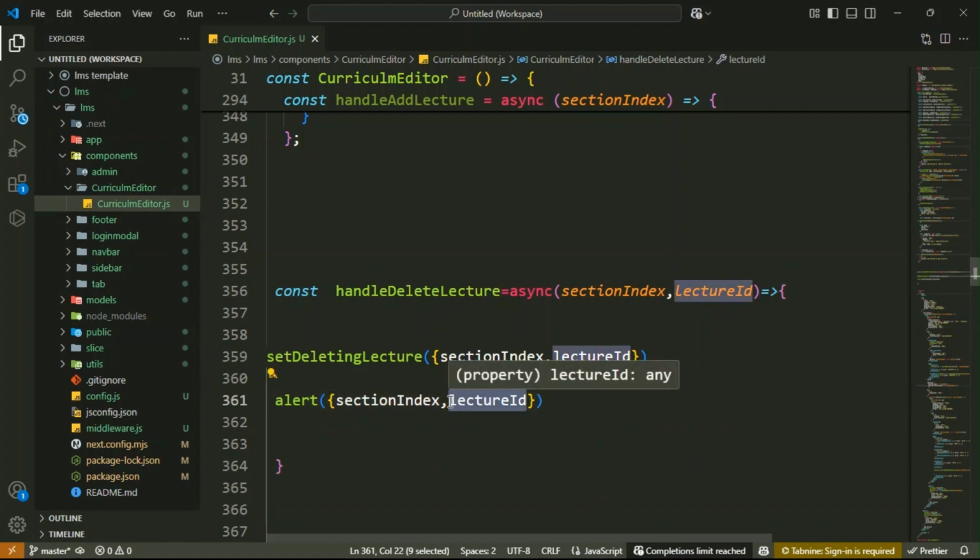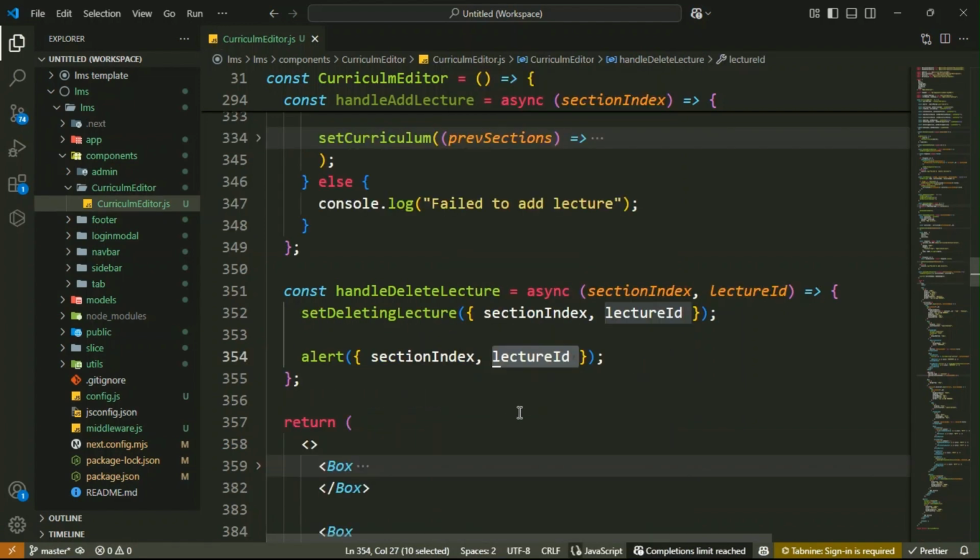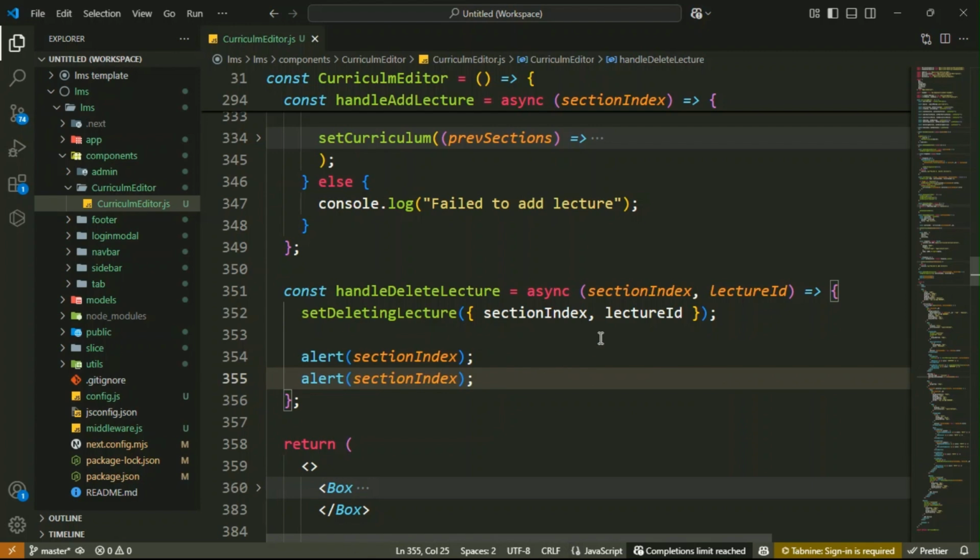I think you should remove this one. Let me remove this, then copy this one and paste it. This time, just use the lecture ID, then check it.